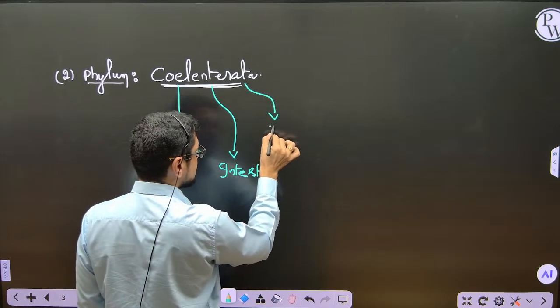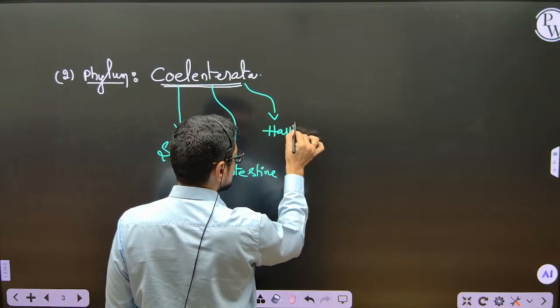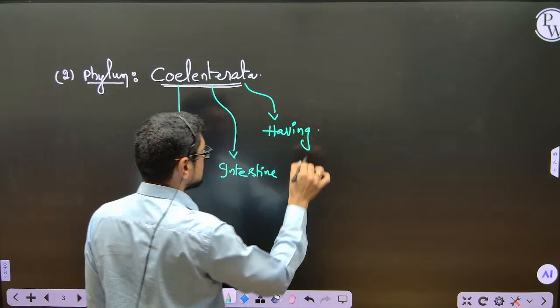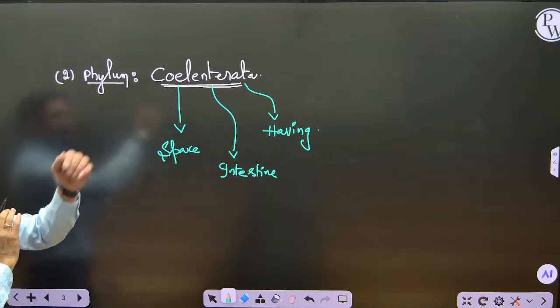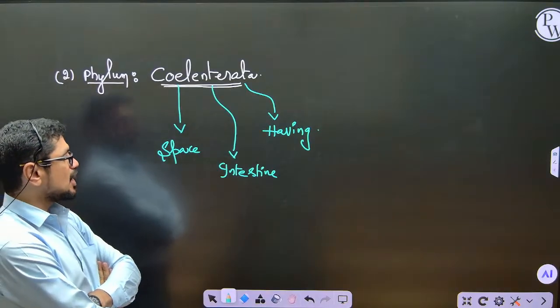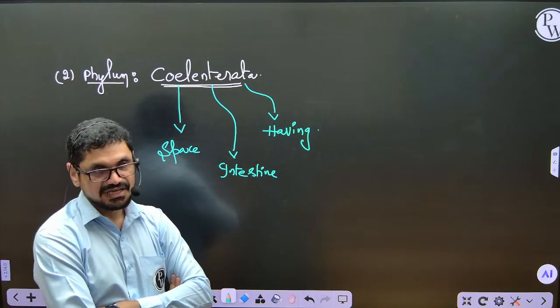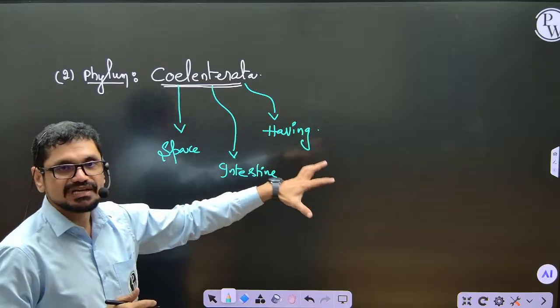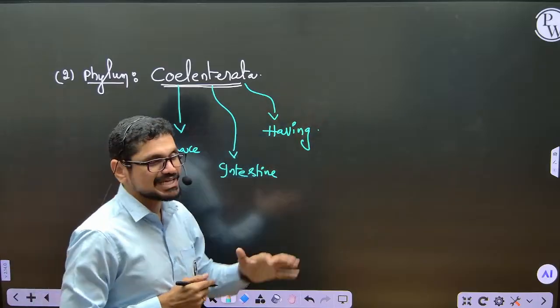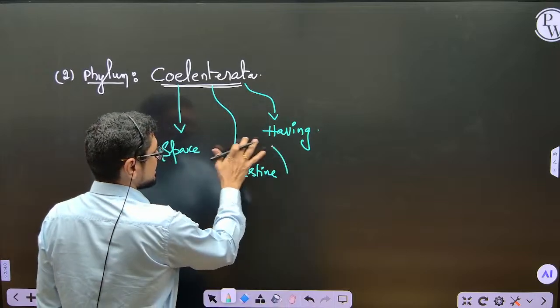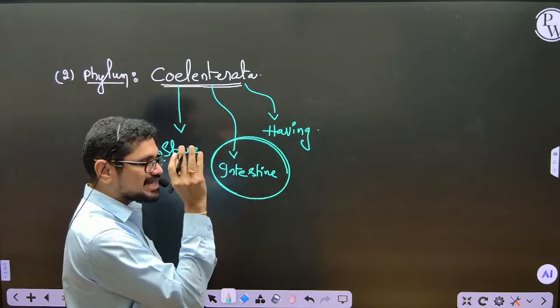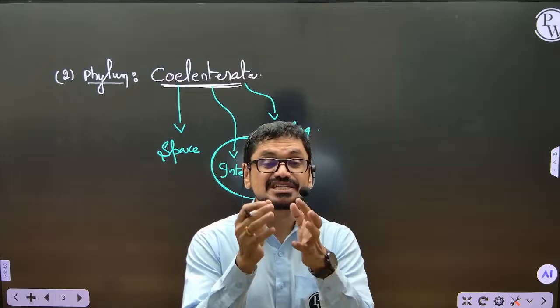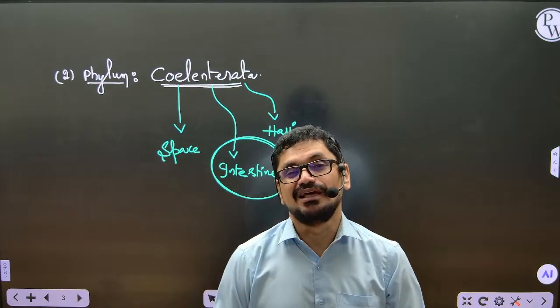Eta means bearing or having. Coelen means space, enteron means intestine, eta means having. So, space-having animals. I mean to say, in the intestine there is a space present in these animals. There is a space present in the intestine of animals.